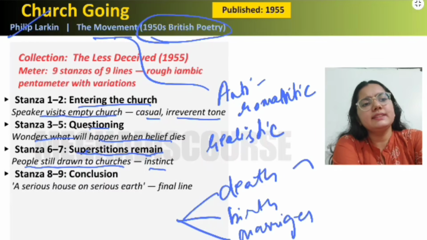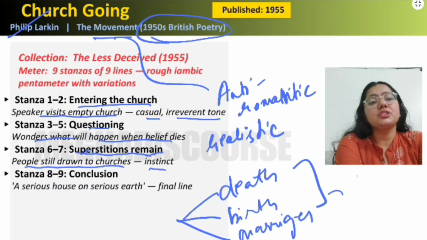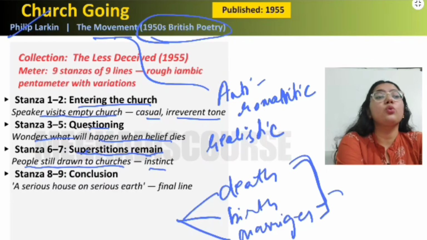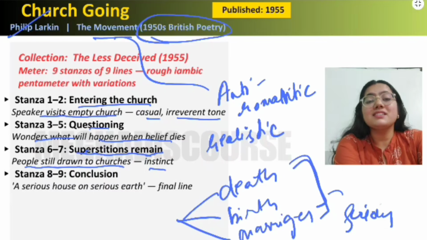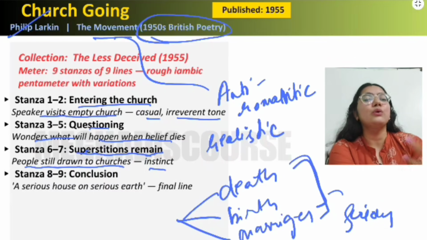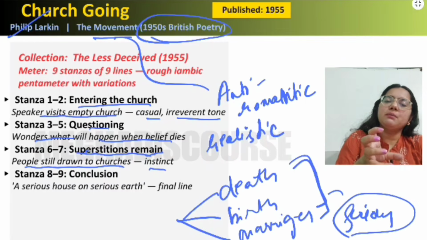Because of these things, the church is important, right? People are still drawn to churches because the church announces all these things. And also the church is a place which is very serious. This is a serious thing on this serious land. This is how he says that the church is something which still has the power to guide us and to support us.